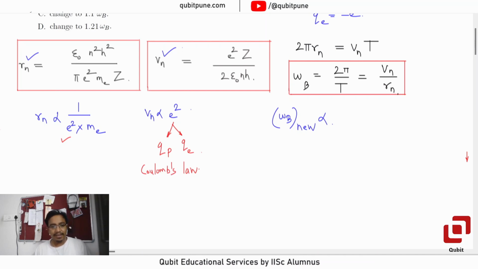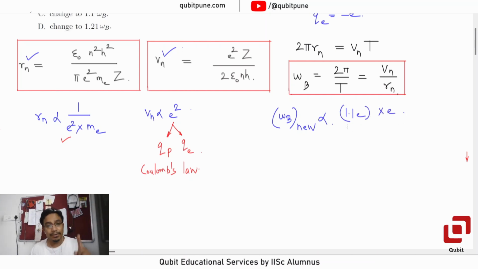So I can now say that omega b new is directly proportional to, look, this e squared will now get replaced by 1.1 e squared. I can write it as 1.1 e into e.